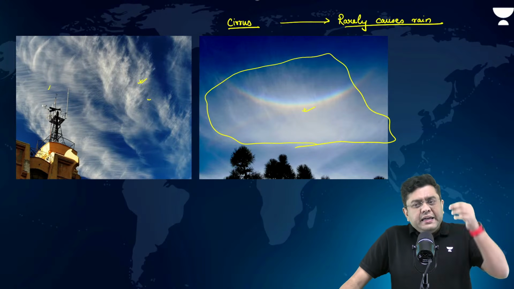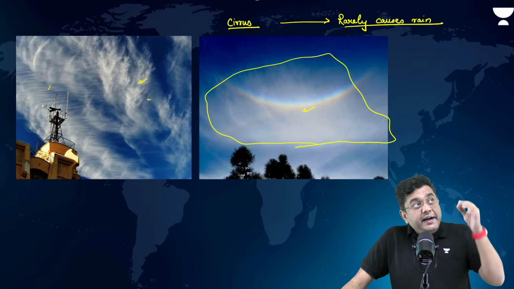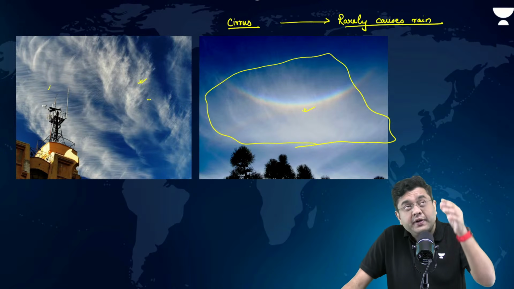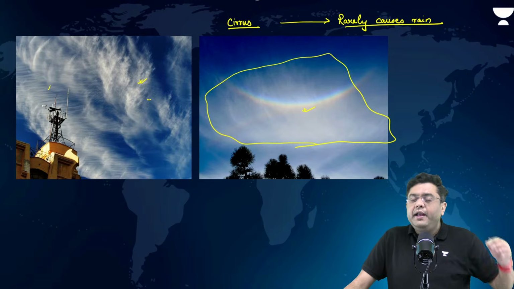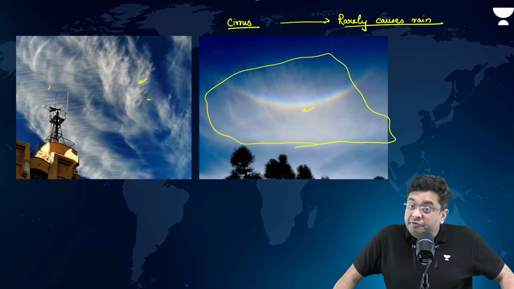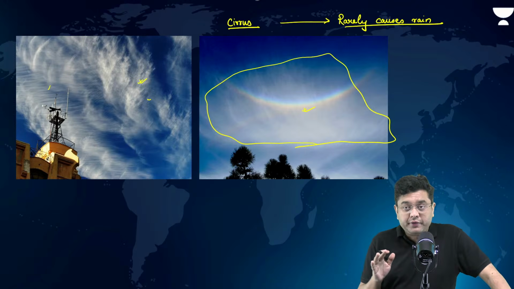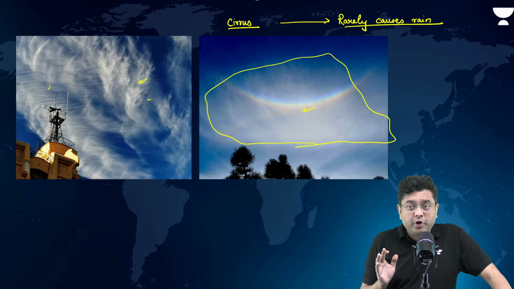Secondly, even if an ice particle starts to fall, it has to cover so much distance, it will melt into liquid water droplets, experience so much air resistance, and evaporate before falling on the ground surface. That is why it is rarely associated with rainfall.